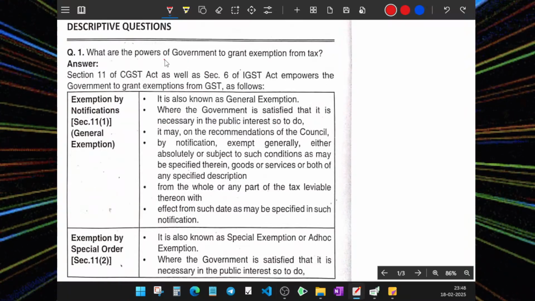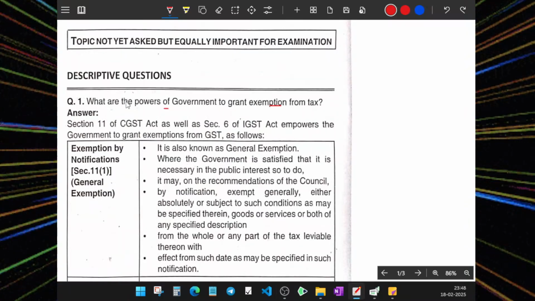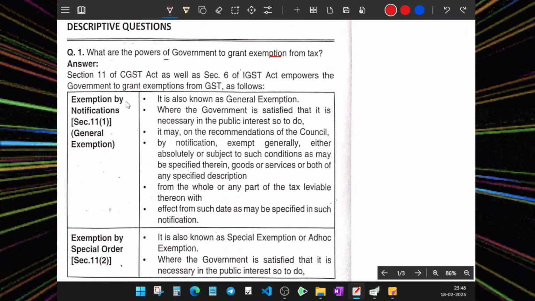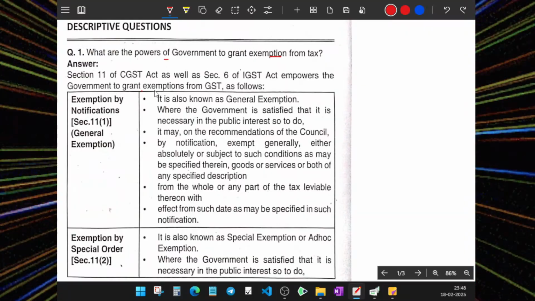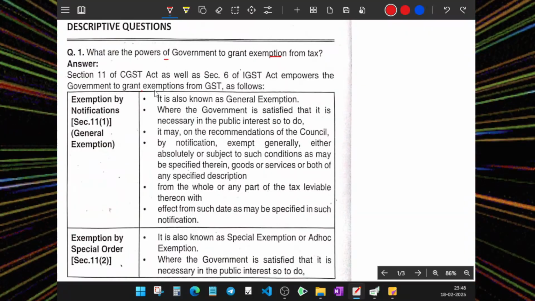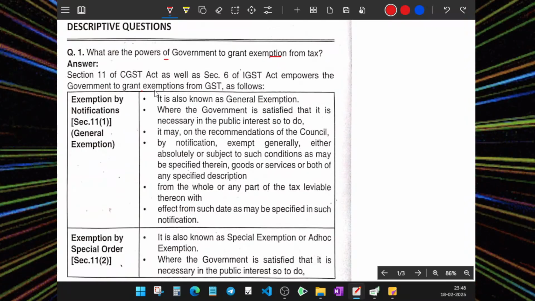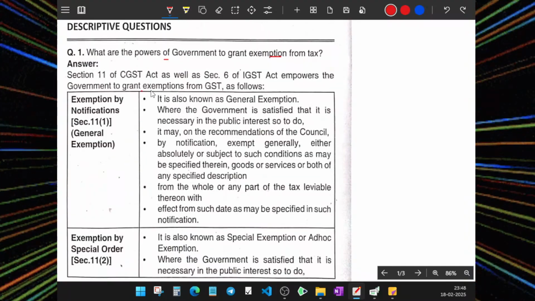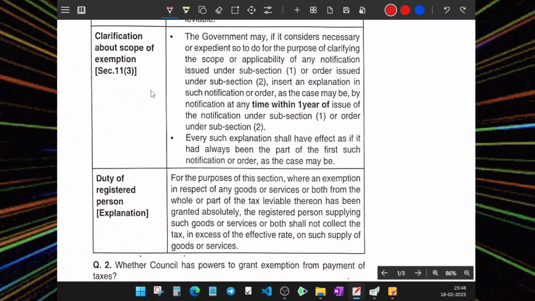What are the powers of government to grant exemption for tax? So government, what power do they have? That's the thing. Section 11 of IGST as well as Section 6 of IGST empowers the government to grant exemption. So there are two sections, Section 6 and Section 11 of IGST, to grant anything to be said as exempted. What are they? First we'll see Section 11, Clause 1, Clause 2, and Clause 3, and the explanation.